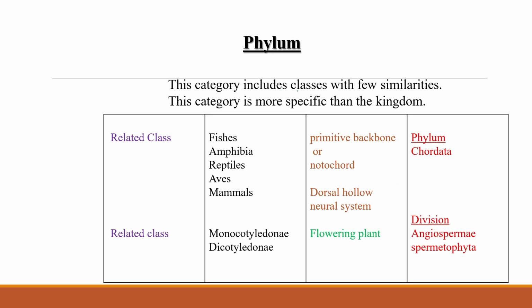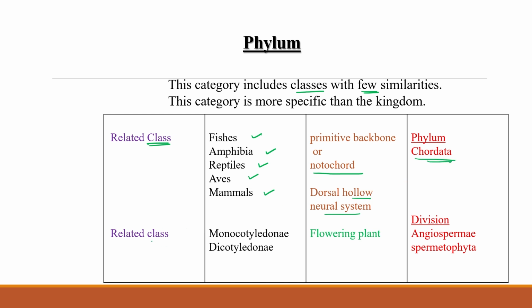Now, phylum. This category includes classes with few similarities, related classes. Again there is less similarity, like fishes, amphibia, reptiles, aves, and mammals, all of them having a notochord and a dorsal hollow neural system. Because of the presence of this, we can put all these animals into phylum Chordata, because they all have a notochord.